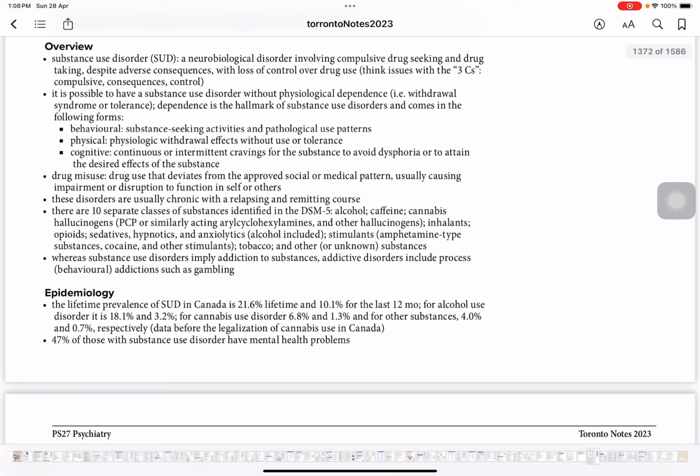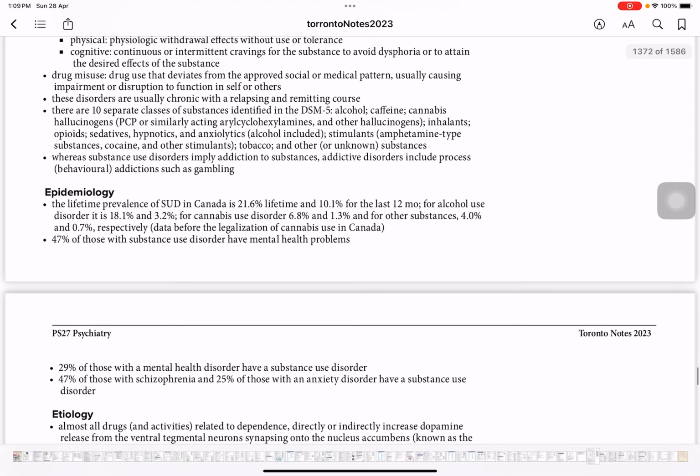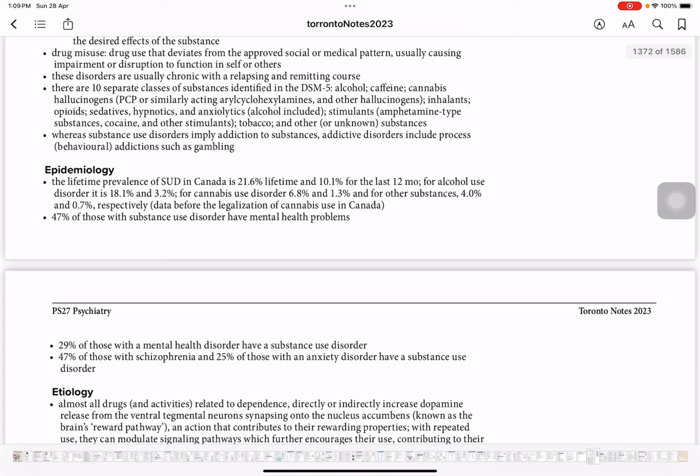So this is an overview of substance use disorder, where we should know this is a neurobiological disorder, and dependence is a hallmark for substance use disorder. There are behavioral, physical, and cognitive forms of it, and then drug misuse is when a certain drug is used beyond its prescription, and then there are 10 different classes of drugs that can be misused, like alcohol, caffeine, etc. Okay, now coming to epidemiology, not very important for QE1, but let's just rapidly go through it.